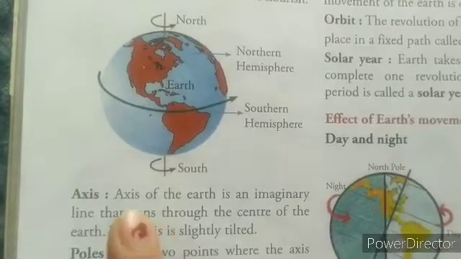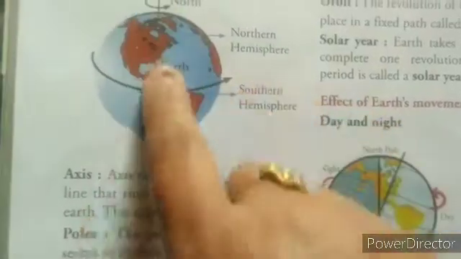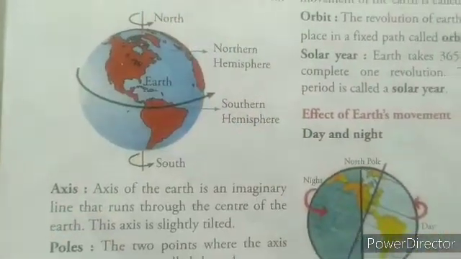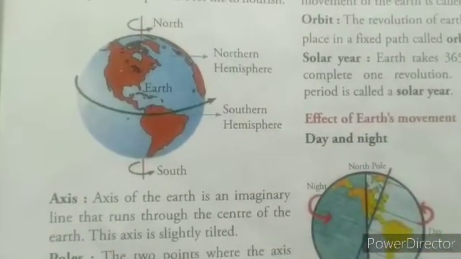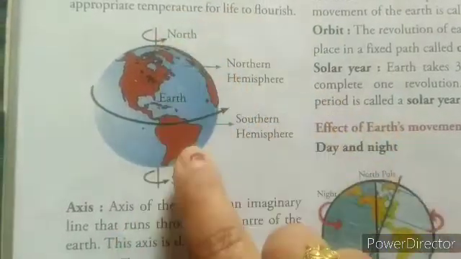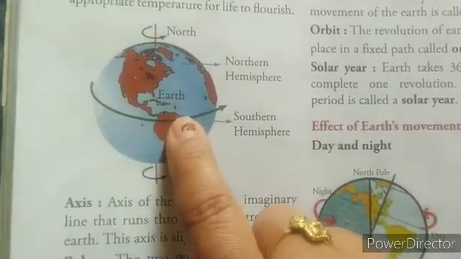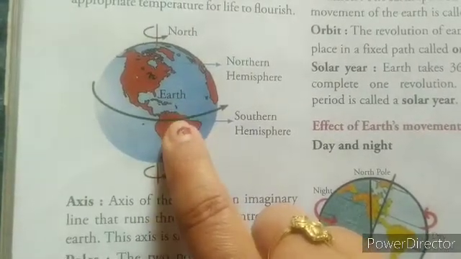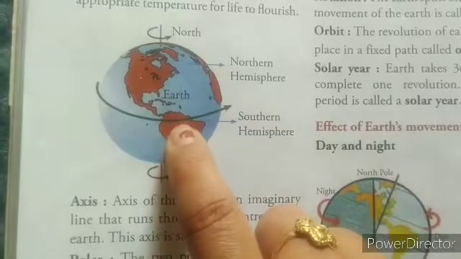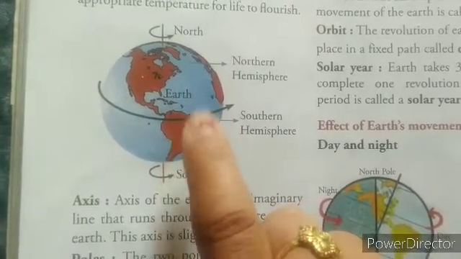This axis is slightly tilted, it is not straight, it is a little slanted. So axis of the earth is an imaginary line passing through the north pole to the south pole and the center of the earth, and this axis of rotation is tilted at an angle of 23.5 degrees.